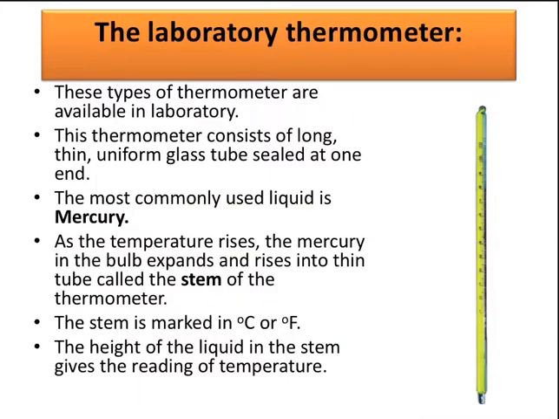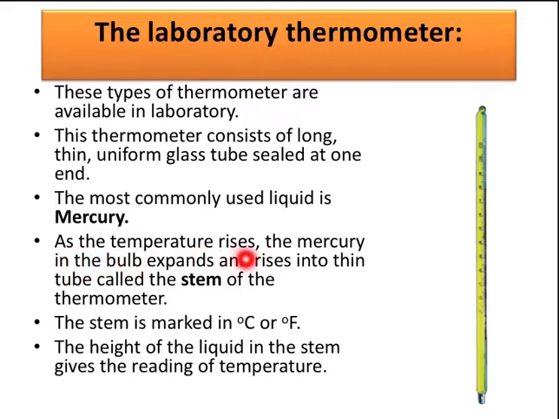The laboratory thermometers are the types which are used in the laboratory for measuring the temperature of different substances. This thermometer consists of a long, thin, uniform glass tube sealed at one end, like this. This is the picture of a laboratory thermometer, and the most commonly used liquid is mercury.